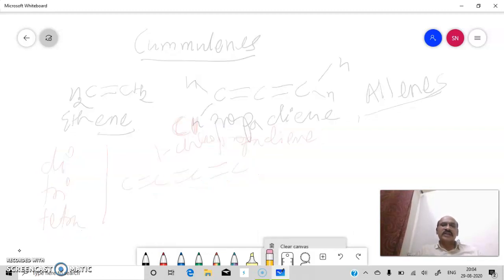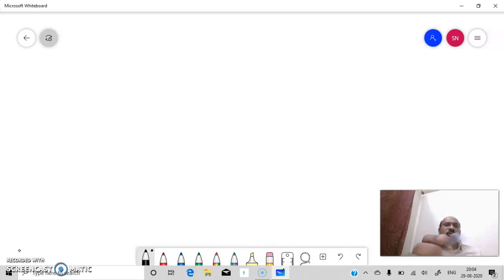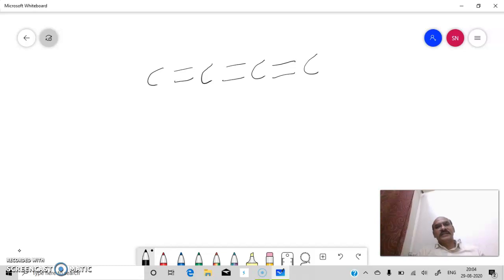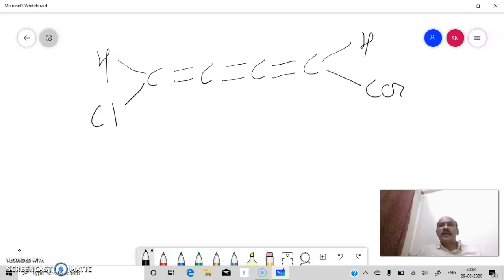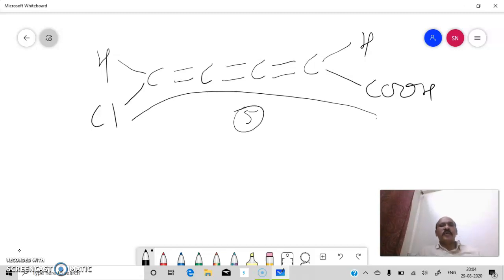So I am starting here with examples. I am writing a molecule: carbon double bond carbon, carbon double bond carbon, like this. Here I am writing hydrogen, here chlorine, here hydrogen, and here COOH. So it is a molecule. Total carbons in this molecule are 5. So the parent alkane will be pentane. What is the parent alkane for 5 carbons? Pentane. But then the question arises how to number.